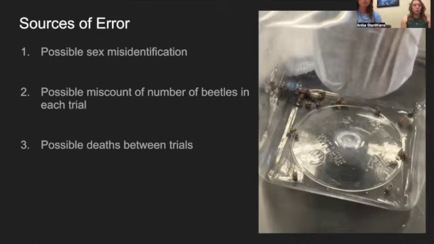Similar to the possible miscount of the number of beetles in each trial, these deaths would skew the CO2 production levels, because if the trials didn't have the same number of beetles we accounted for, or aren't experiencing the same number of deaths in each trial to keep it consistent, then the trials wouldn't be producing the same amount of carbon dioxide as each other. In turn, the skewed carbon dioxide levels would mess up the metabolic rate of the trials, and that would mess with the results of the experimental study altogether.